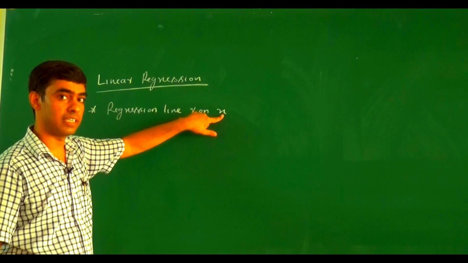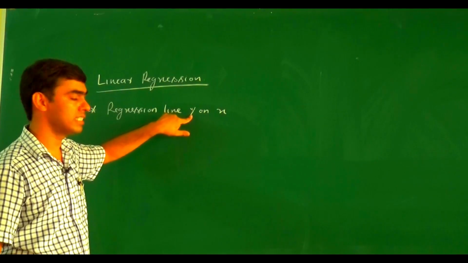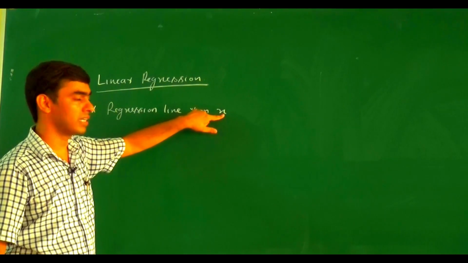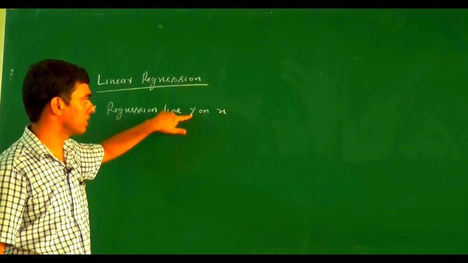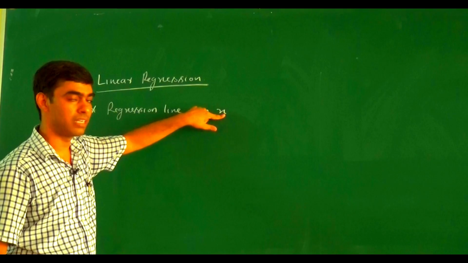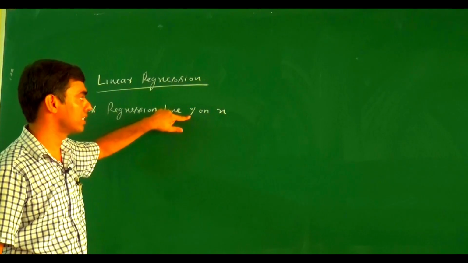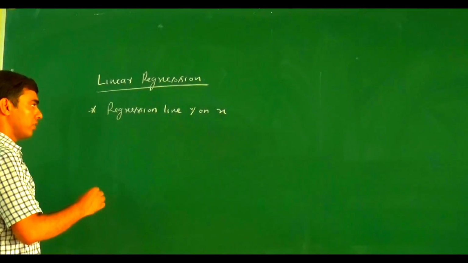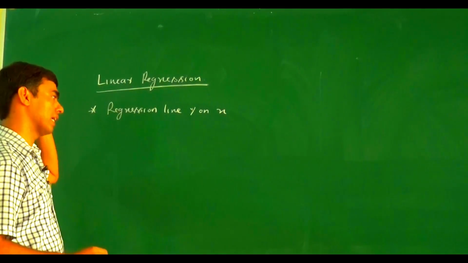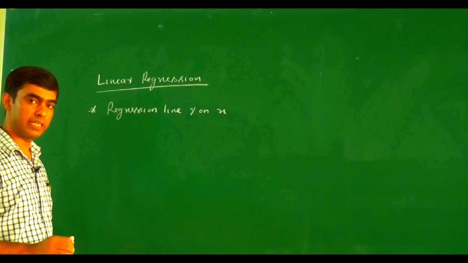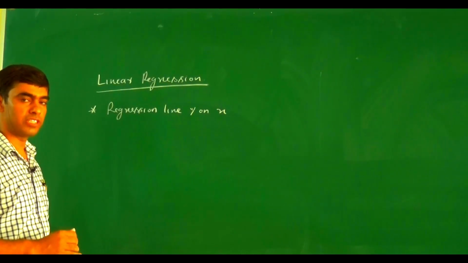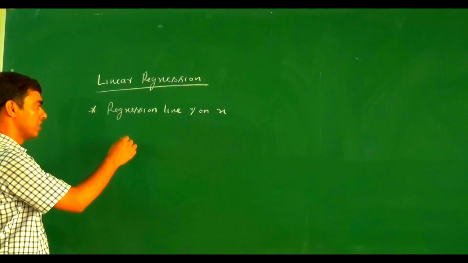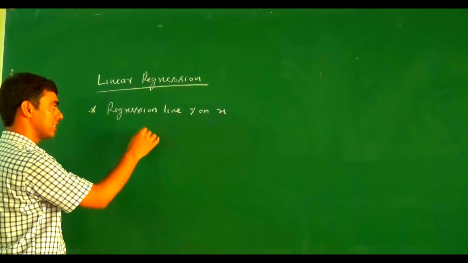Then x is treated as the independent variable and y is treated as the dependent variable. So this one is called the regressor and this one is called the regressed. This one is called the predictor and this one is called the predicted. Now we try to find out the regression line y on x. Here again, using the principle of least squares, we try to find out the regression line y on x.